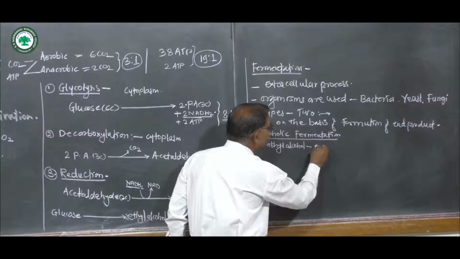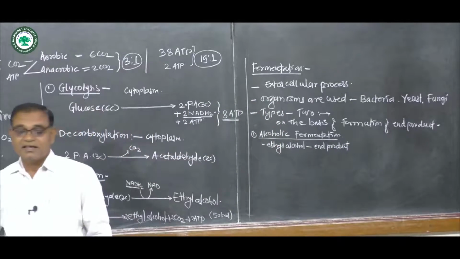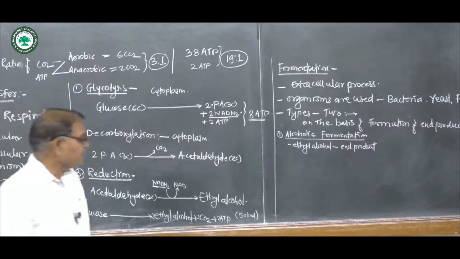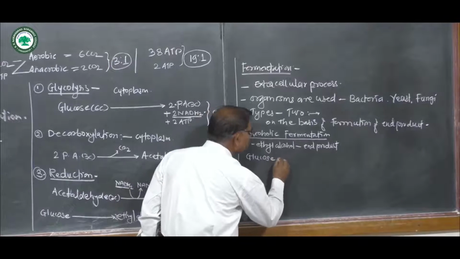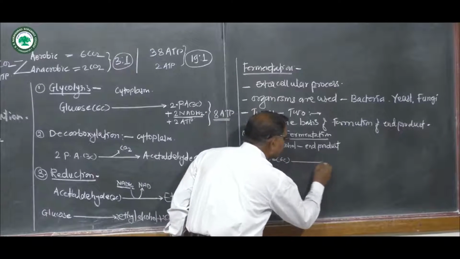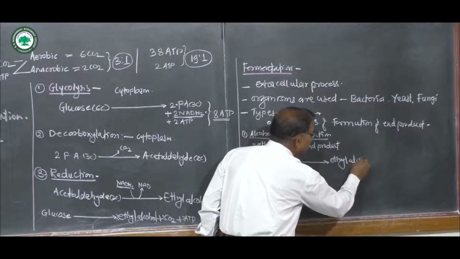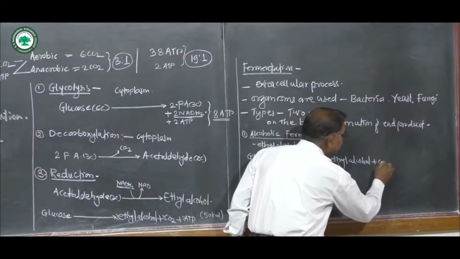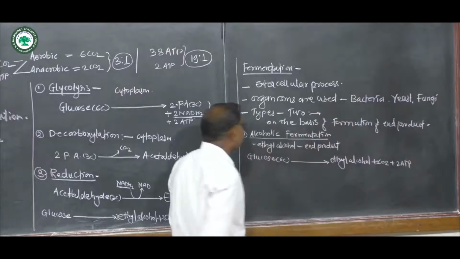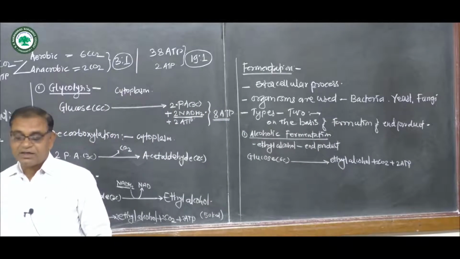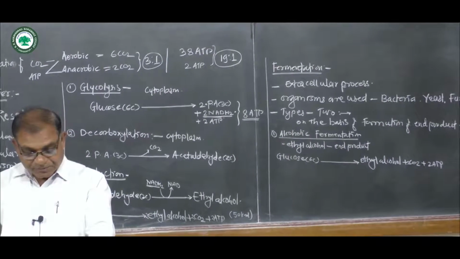is the end product of this process of fermentation. That is why it is called alcoholic fermentation. Glucose, a 6 carbon compound, is broken down to form ethyl alcohol, and CO2 is released, and only 2 molecules of ATP are generated through this alcoholic fermentation. Alcoholic fermentation takes place in the cytoplasm of the cell.